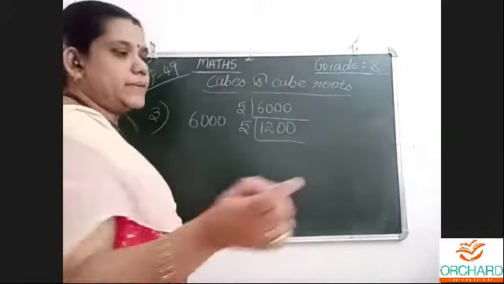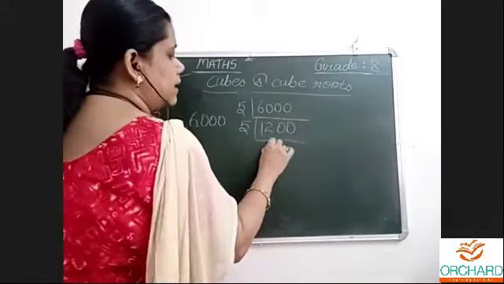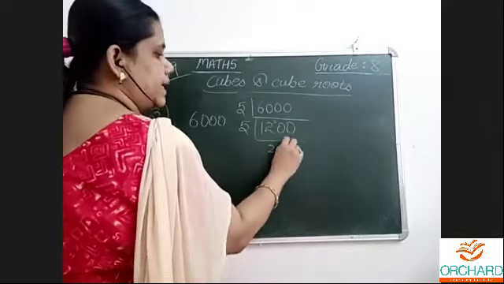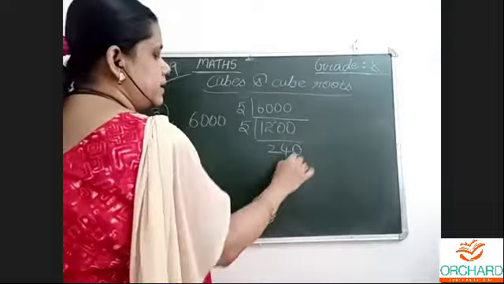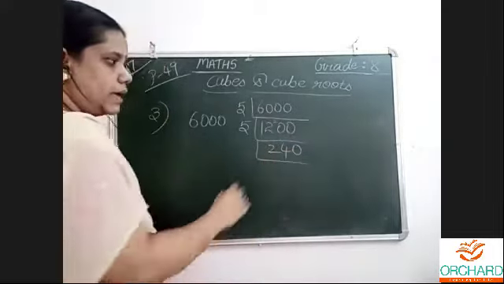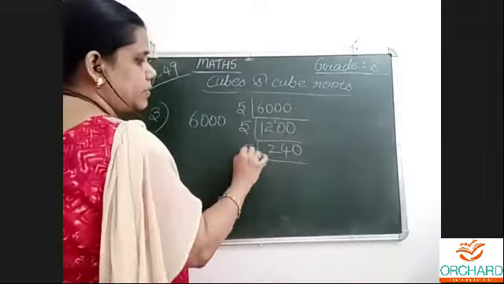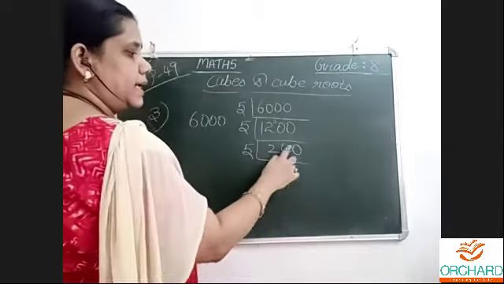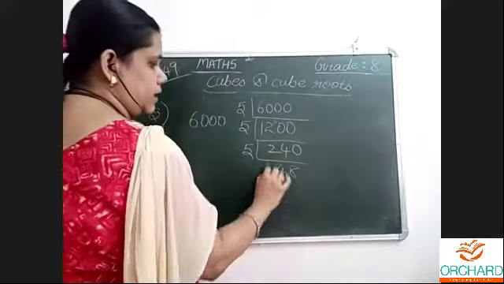Okay. Those who are showing very good, please check your answer. 2 5s are 10, remainder 2, 20. 2 5s are 10, remainder 20, 4 5s are 20, and then 0. Okay. Then again I'm doing with 5. 5 4s are 20, 40. 8 5s are 40.